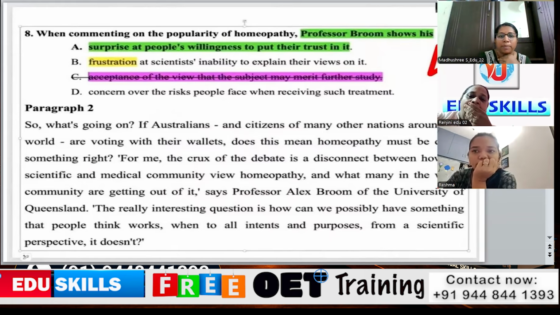Concern over the risk people face when receiving such treatment: the risk factors have not been mentioned either. Only the voting with their wallet is there, which is the main edging phrase in paragraph 2. So we can clearly say that the answer is surprise at people's willingness to put their trust in it.